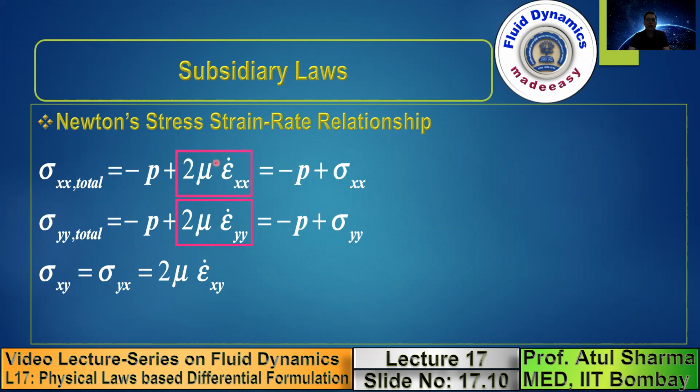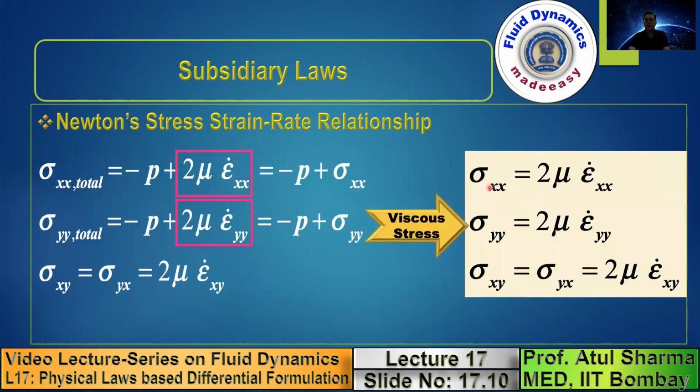From this expression, we can get a relationship between viscous stress and strain rate, which is shown here. This is the normal viscous stress in the x direction, which equals 2 mu epsilon dot xx. This is the strain rate in the horizontal direction, the x direction. Sigma yy equals 2 mu epsilon dot yy. This is the strain rate in the vertical direction.